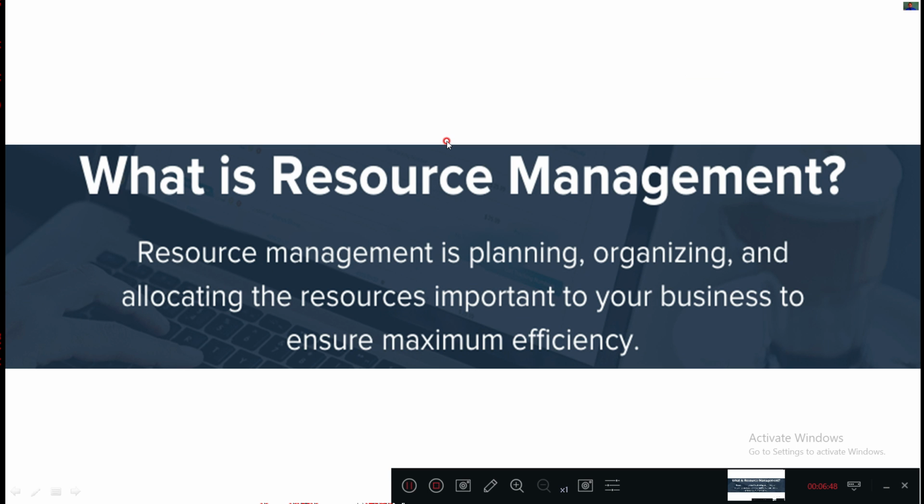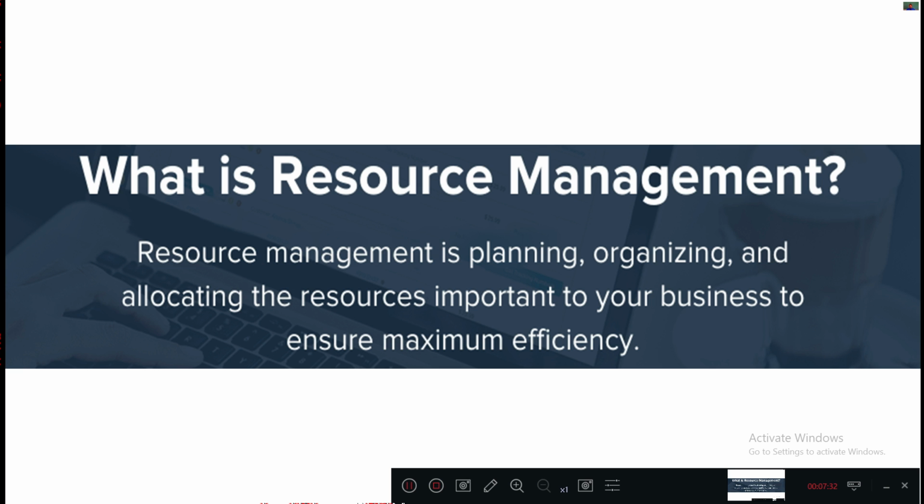So here, what is resource management? Basically resource management is defined as planning, organizing and allocating the resources that are important to your business to ensure maximum efficiency. Particularly if you consider the construction industry, we have studied different resources, right? They are 4M plus 1T. So those 4M stand for what? Men, machine, material, and money. Okay, so they are the four resources, and T stands for time. So these are the major resources that we can use in the construction industry.